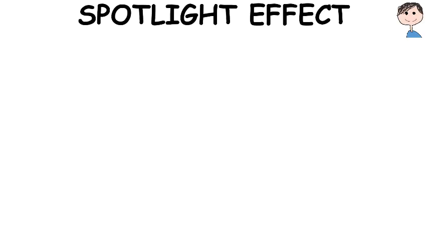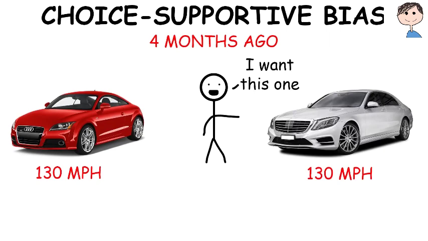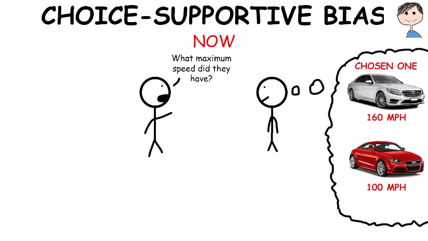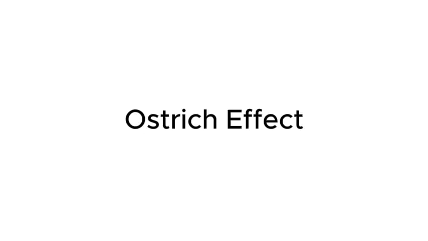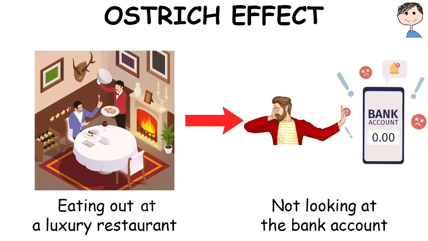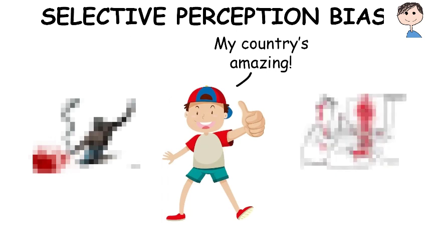Spotlight effect. It's the sensation that everybody is focused on us that comes from overestimating the extent to which other people notice our appearance or behavior. Choice supportive bias. The tendency to remember our choices as better than they actually were, because we tend to over-attribute positive features to options we chose and negative features to options not chosen. Ostrich effect. People tend to bury their head in the sand and avoid potentially negative but useful information, just to avoid psychological discomfort. Selective perception bias. It's the tendency not to notice and more quickly forget stimuli that cause emotional discomfort and contradict our prior beliefs.